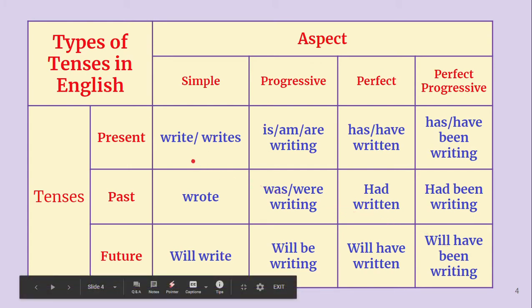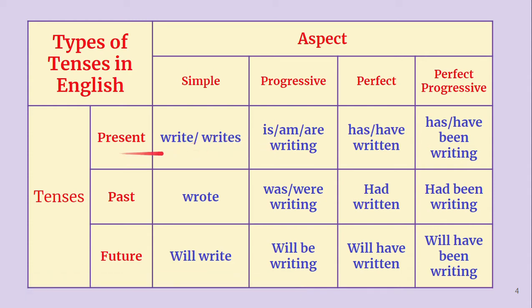Let us take one verb and see how it changes from one tense to another tense. First we'll take present tense. In present tense we have four aspects. In simple present tense we use the simple present form, that is write or writes depending upon the subject. Okay, that we will discuss in later videos. Just see that it is write or writes, that is V1 or V-s. Then in progressive, what happens: be form plus verb-ing form. In the be form we have three present be forms, that is, is, am, are, plus writing, verb plus ing form.